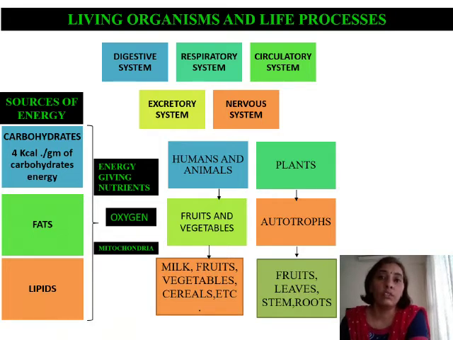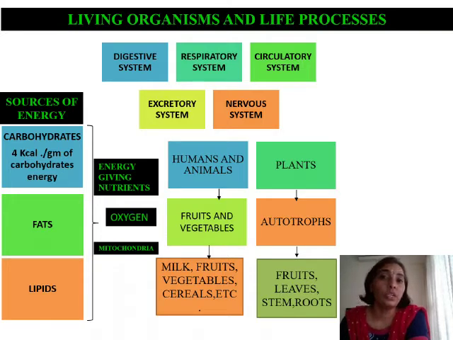So for these life processes to take place continuously, we need energy. This energy is obtained from the food that we eat, because the foodstuffs provide us with various nutrients. We know about the nutrients, that is carbohydrates, proteins, fats, minerals, vitamins and water. Even fibers are important for our body.